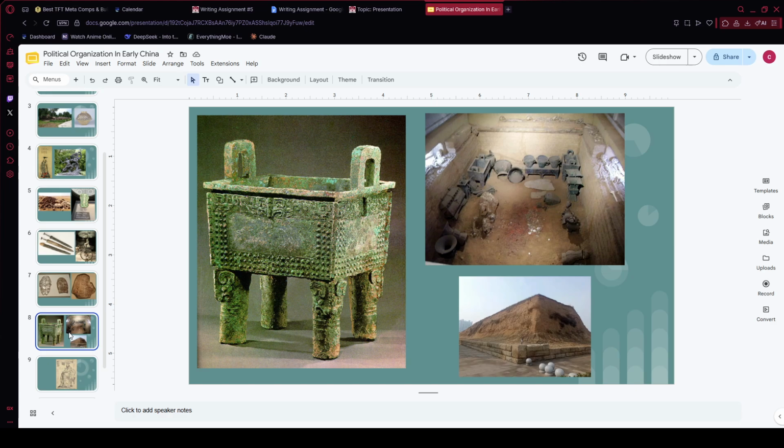And then there's the tomb of Lady Fu Hao, a consort of King Wu Ding, which is the only royal tomb at the capital that grave robbers had never found. Inside were 568 bronze objects, 755 jade carvings, and almost 7,000 cowrie shells, plus 16 human sacrifices. That tomb alone tells you how much wealth and power was concentrated at the top of Shang society. So the picture here is one of the bronze pieces found in the tomb, and then this is an example of what the wall looked like, and this photo here is what the top of the tomb looks like.